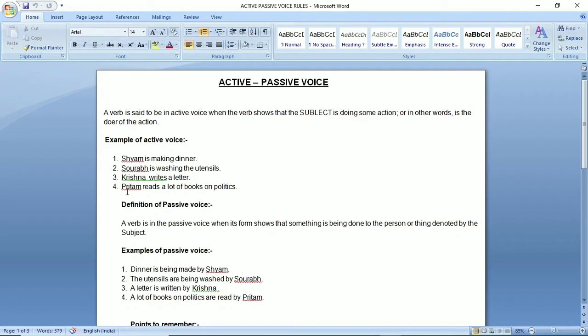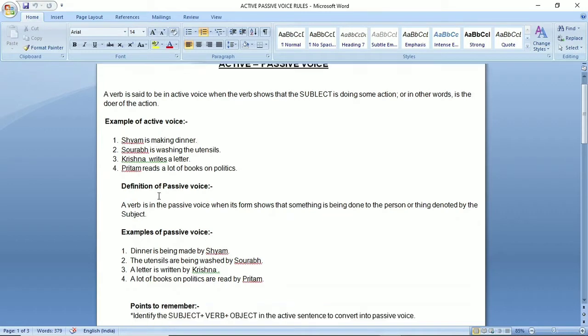Krishna. Pritam reads a lot of books on politics. So, who reads a lot of books on politics? Pritam. So, students, in sentences number 1 to 4, the subject is active and this subject is responsible for the action. So, all the sentences from 1 to 4, they are in active voice.